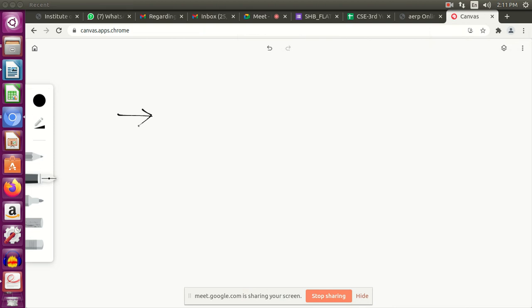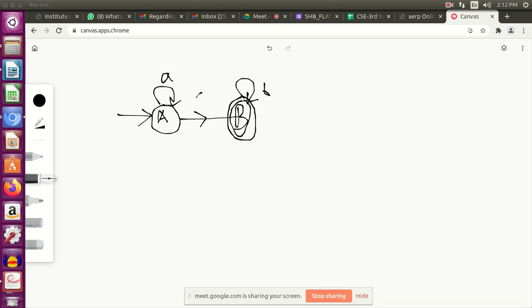What I mean to say is, suppose you have an NFA like this. You have two states, and suppose this is the final state. Here you have a transition over A, here you have a transition over B, and from A to B you have an epsilon move.